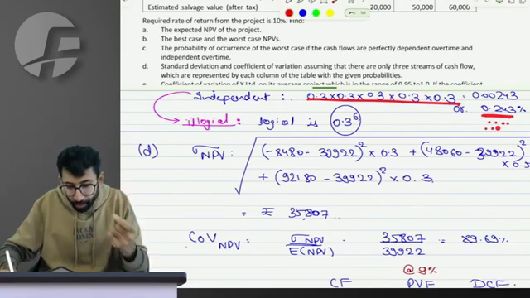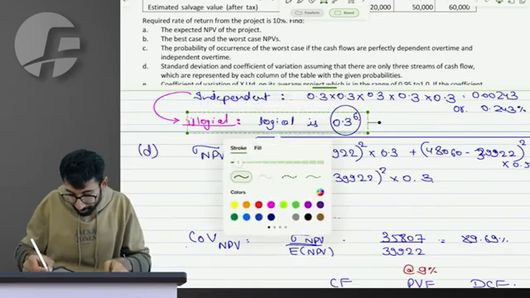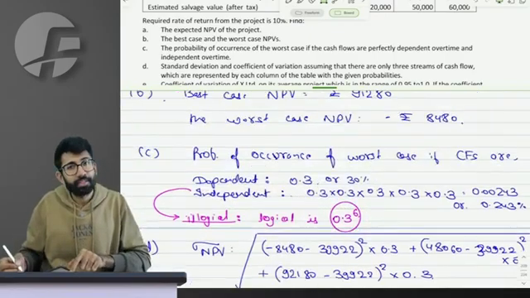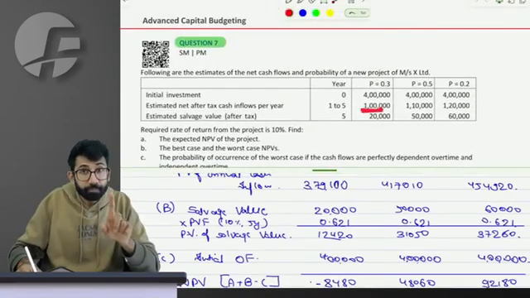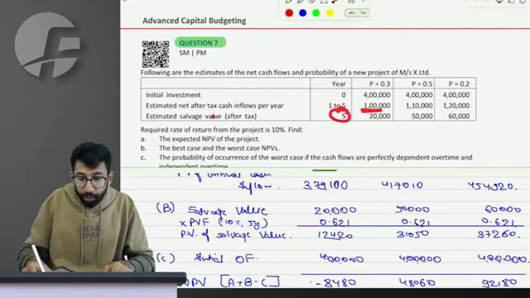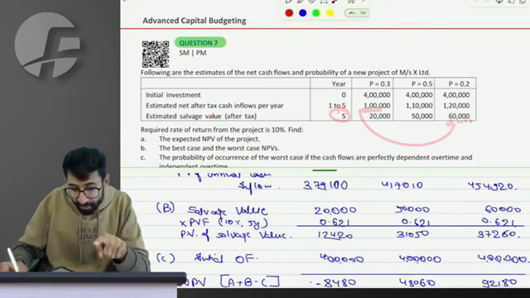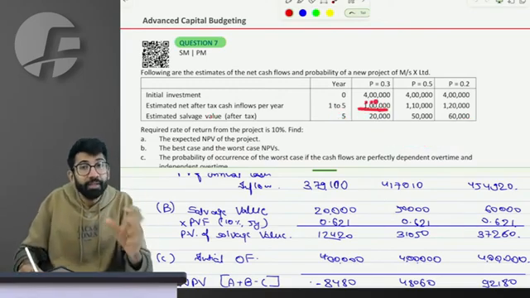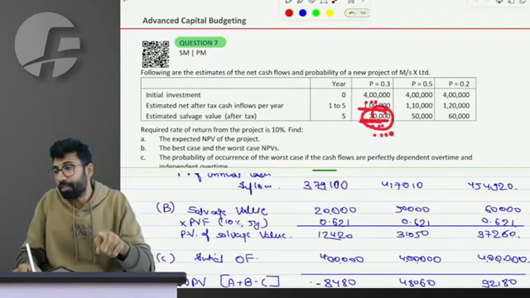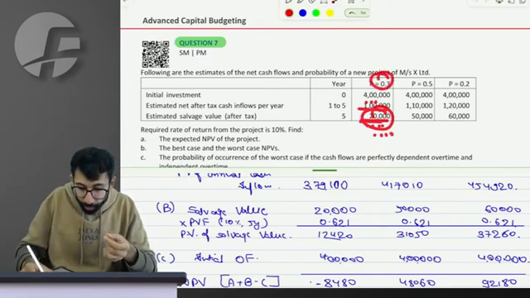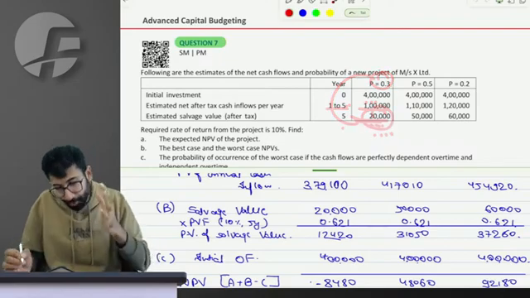This is slightly illogical, because if you observe, there are not 5, there are rather 6 cash flows in total. Sir, why? Because there is a possibility that in the 5th year you get 1 lakh, but in the salvage value you get 60,000 as the salvage value. This is not the worst case. The worst case happens when in the 5th year you get 1 lakh and you get 20,000 of salvage value, which should also be considered for probability. So it is 0.3 into 0.3, not 5 times, but also for the salvage value a 6th time, in my opinion, which the institute has missed.